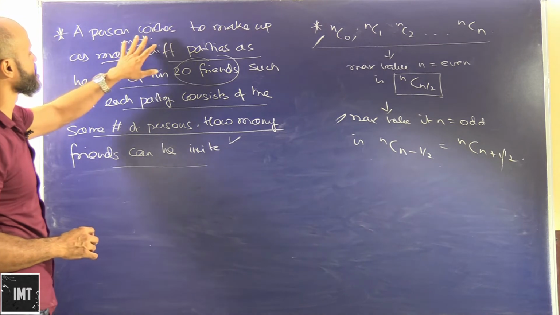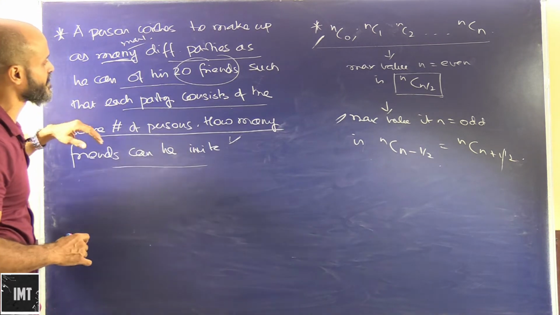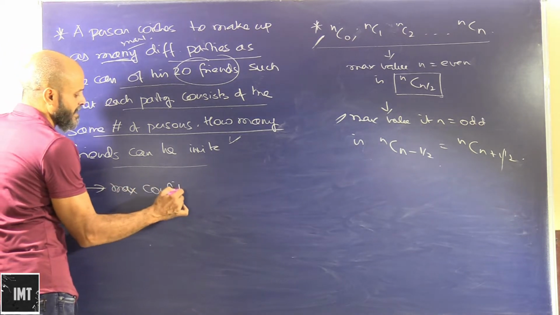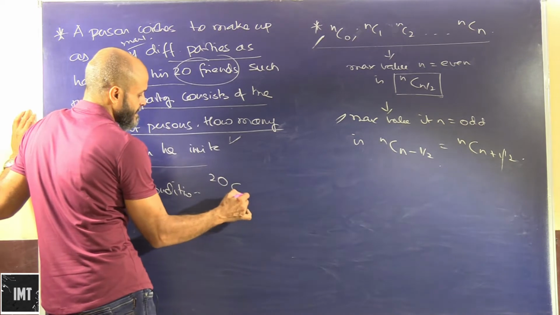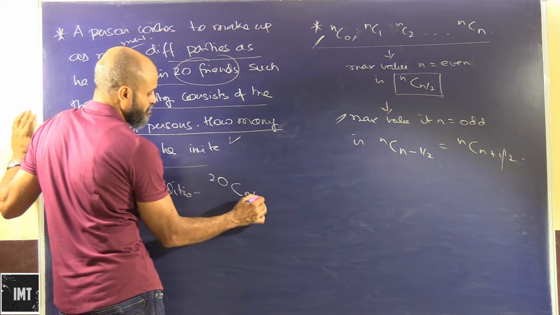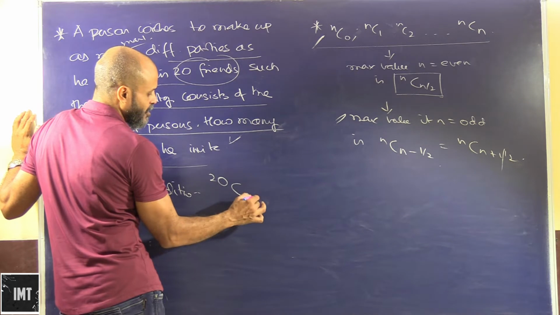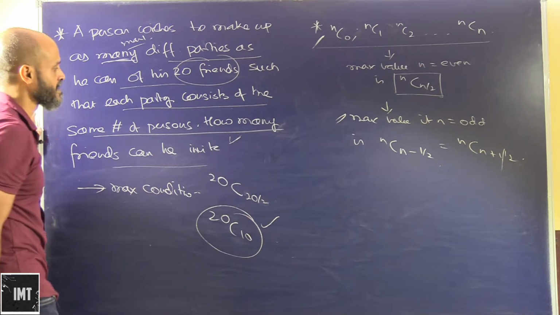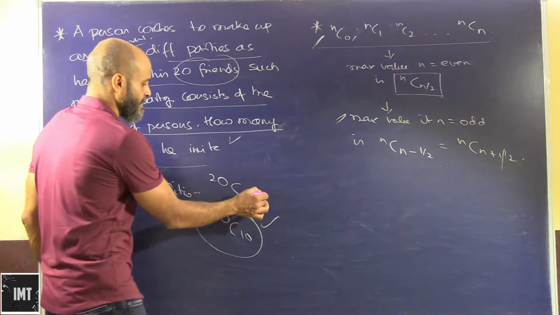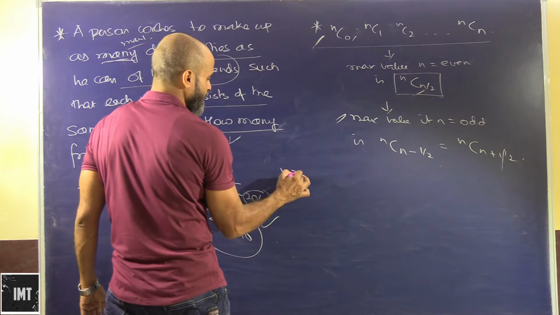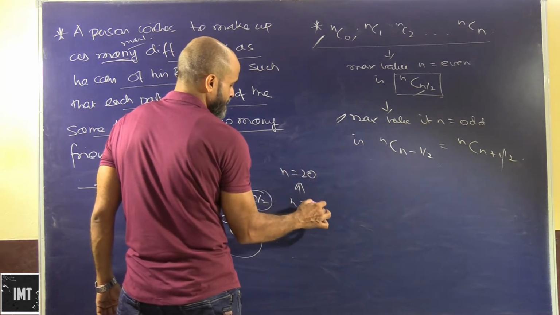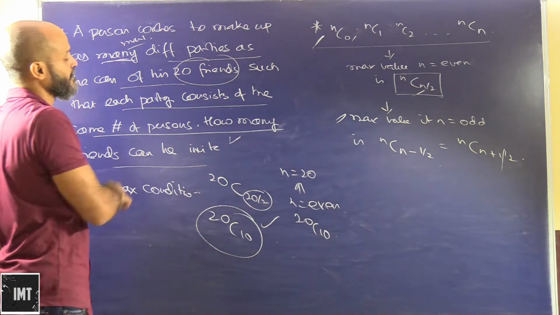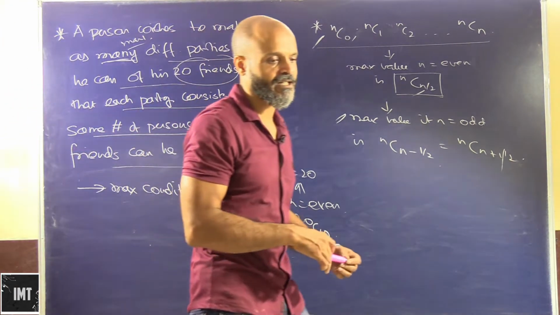Now a person wishes to make up as many different parties as he can out of his 20 friends. So out of his 20 friends, the maximum condition will be 20C(n/2). Here n/2 will be 20/2, that is 20C10. This will give the maximum condition, because here we know n is equal to 20 and n is even, so the maximum condition will be 20C10. So this will give us the answer out here.